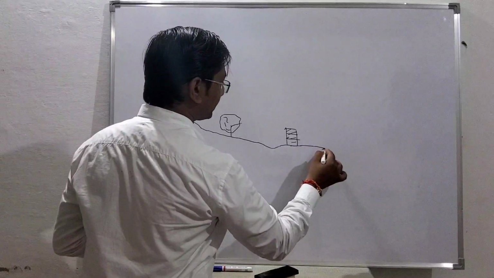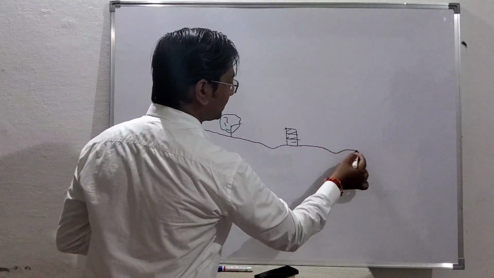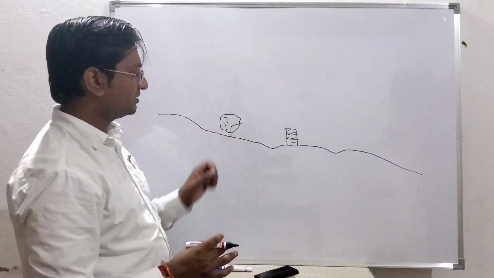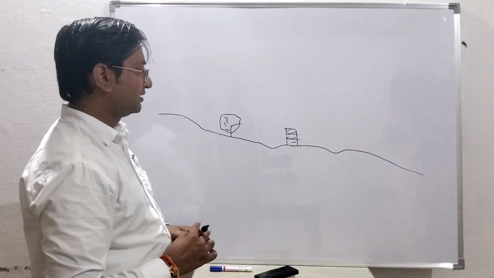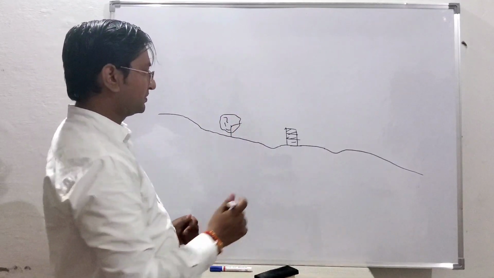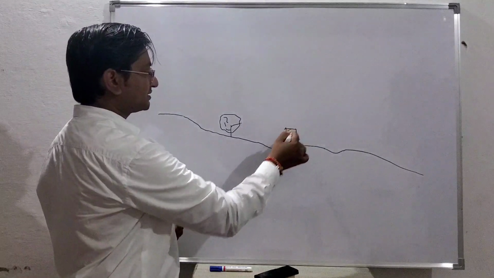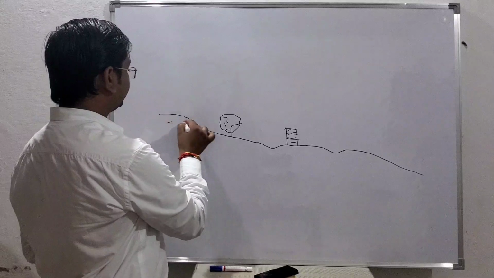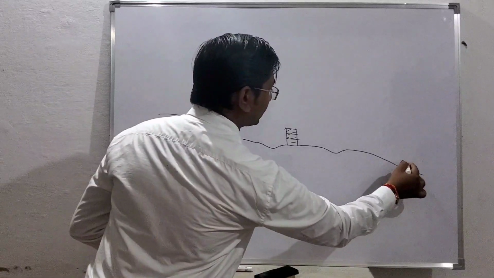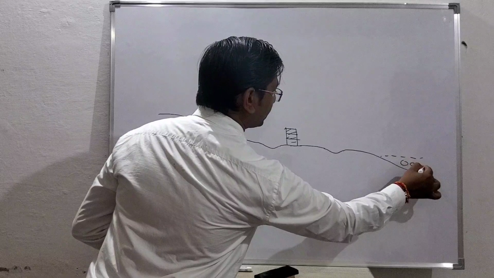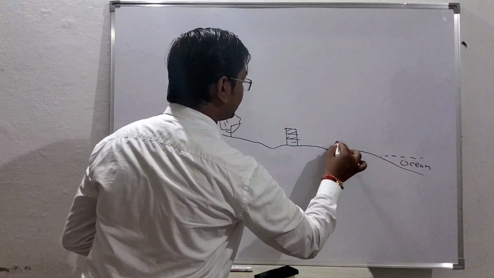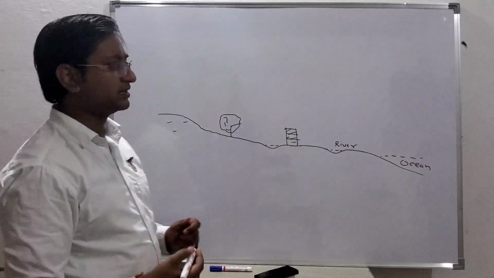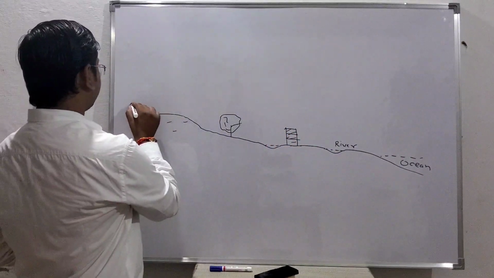We cannot draw all the things over here, but we can have the idea. There may be many buildings, many structures, many trees. These are the hilly areas, this is the ocean, river, many streams, ponds, so many things are over the ground surface, and this is the ground surface.